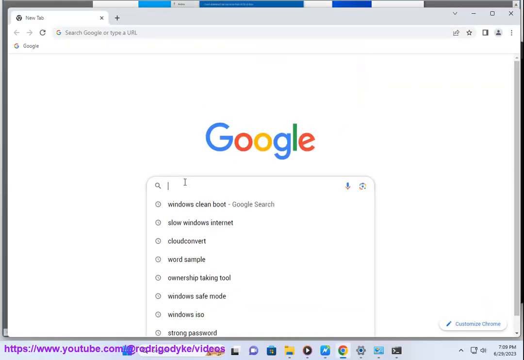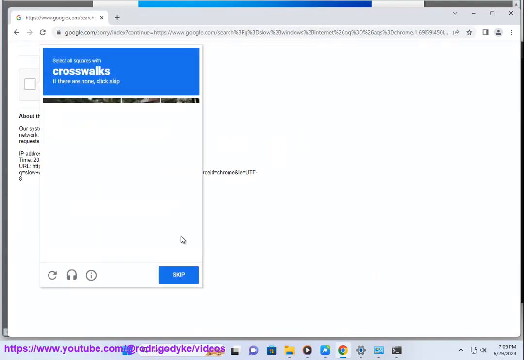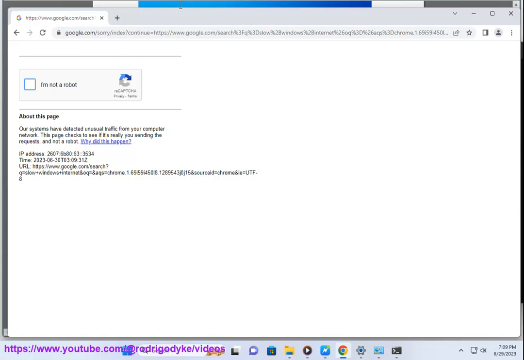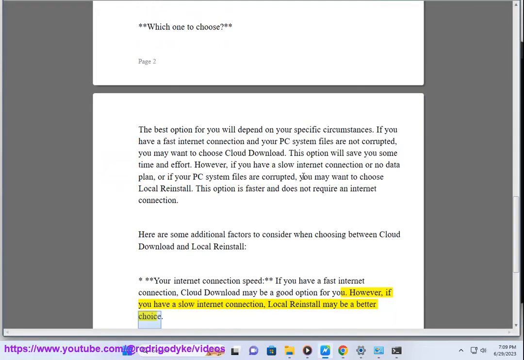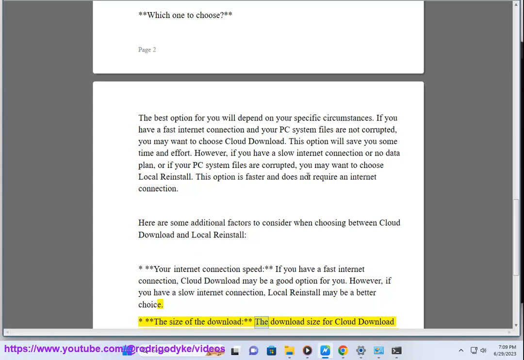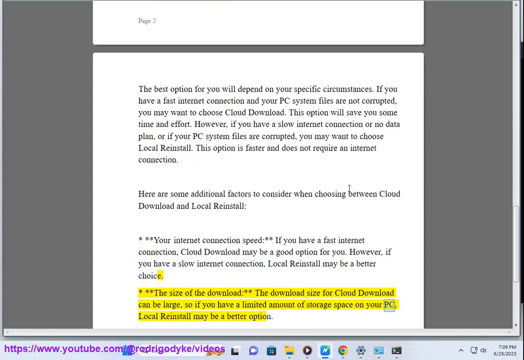Here are some additional factors to consider when choosing between cloud download and local reinstall. Your internet connection speed. If you have a fast internet connection, cloud download may be a good option for you. However, if you have a slow internet connection, local reinstall may be a better choice. The size of the download. The download size for cloud download can be large, so if you have a limited amount of storage space on your PC, local reinstall may be a better option.